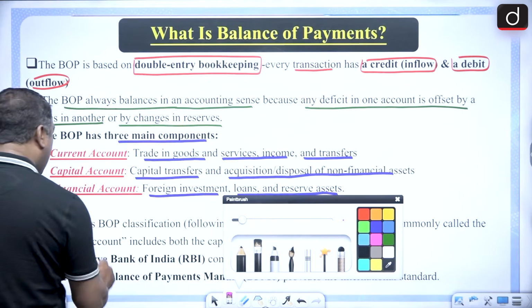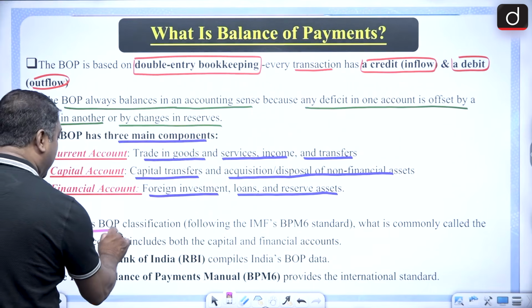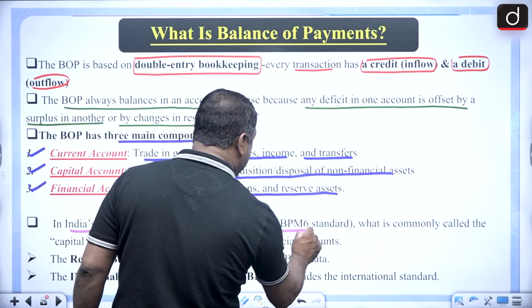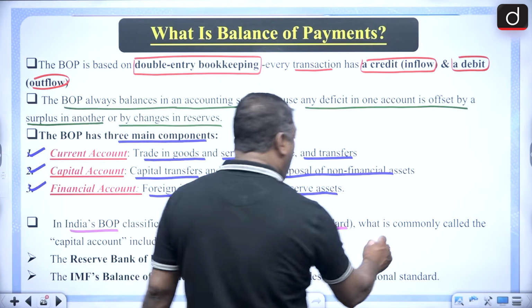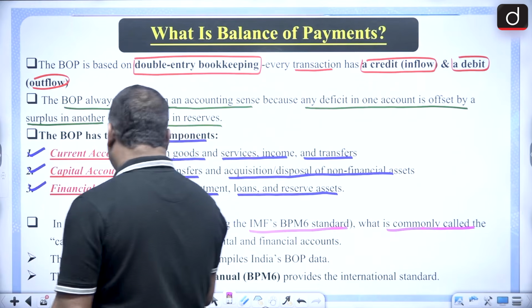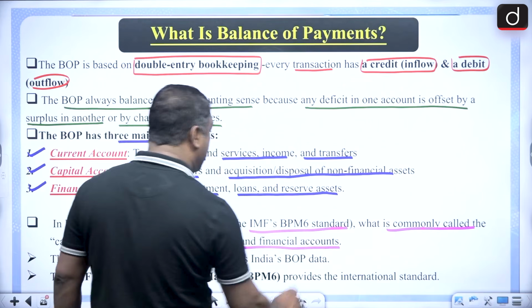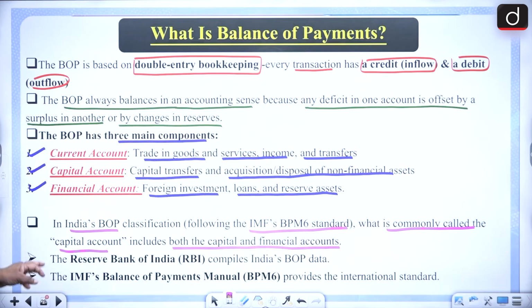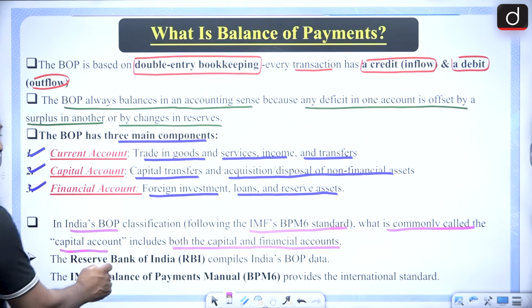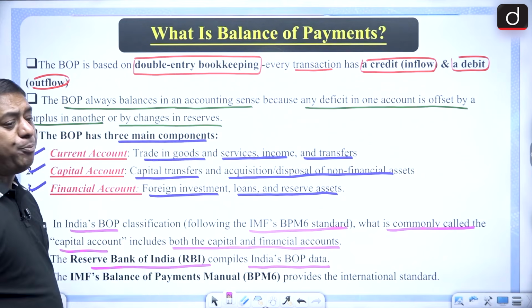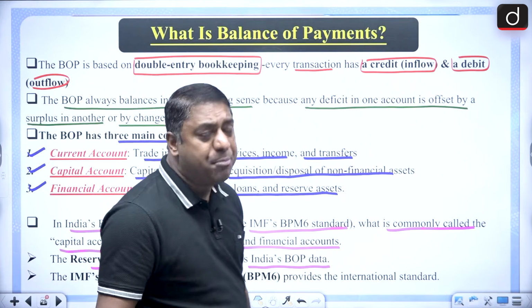Got it? Now in India's BOP classification, following the IMF's BPM6 standard, what is commonly called the capital account includes both capital and financial account. That means this particular capital account includes both capital and financial account. And the Reserve Bank of India, remember, compiles India's BOP data. This is very, very important.